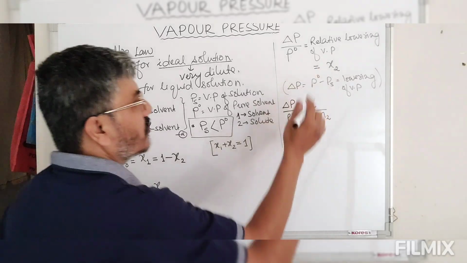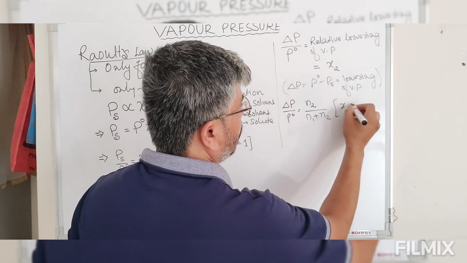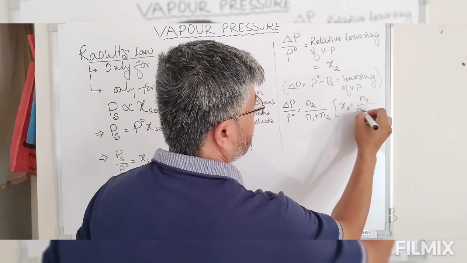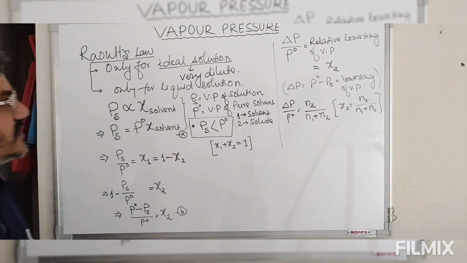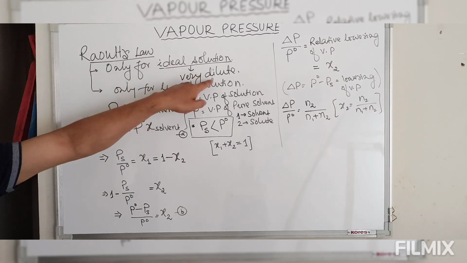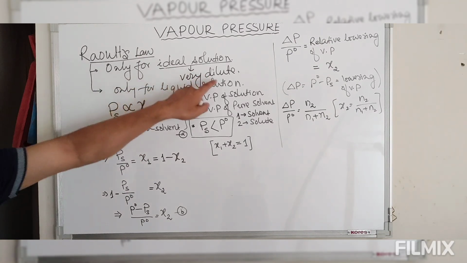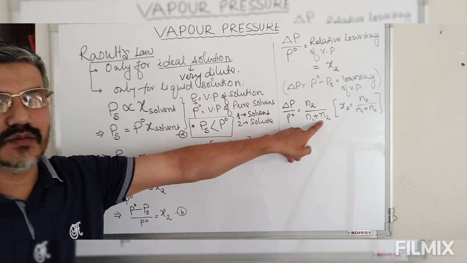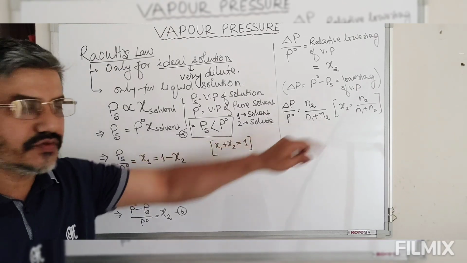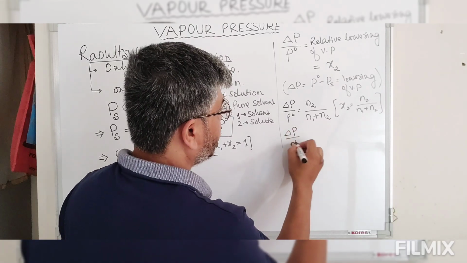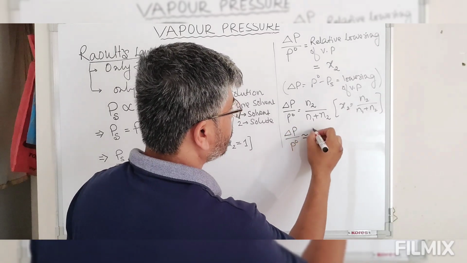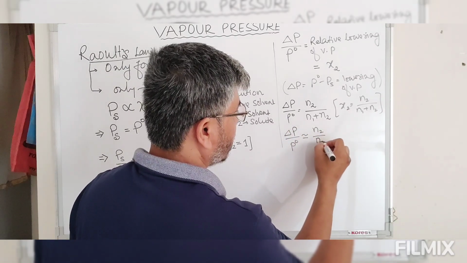This is what we call mole fraction, N2 divided by N1 plus N2. Now solution is very dilute. So for a very dilute solution, the number of moles of solvent will be much greater than the number of moles of solute. So therefore delta P by P naught is approximately equal to N2 by N1